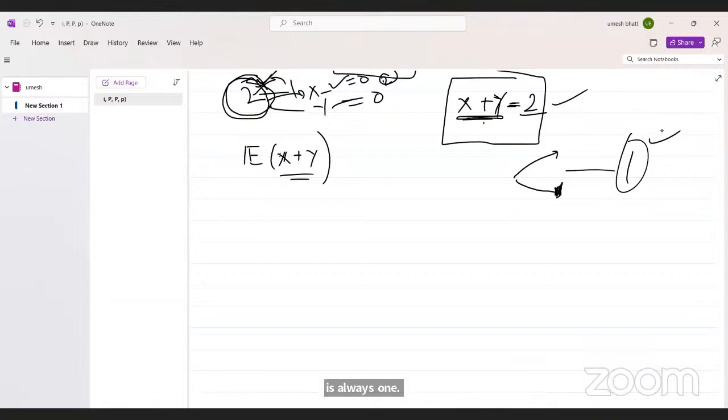One second now. x plus y is 2. Now we are seeing the expectation of x plus y, which is the value you get most of the time. If you always get 2, then what is the expectation? 2, right?